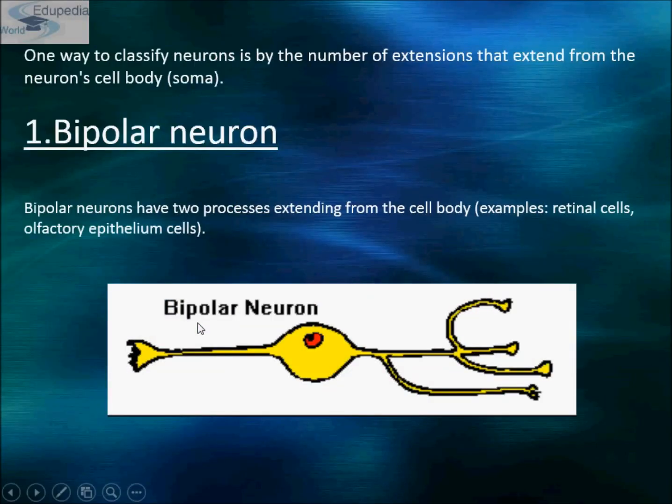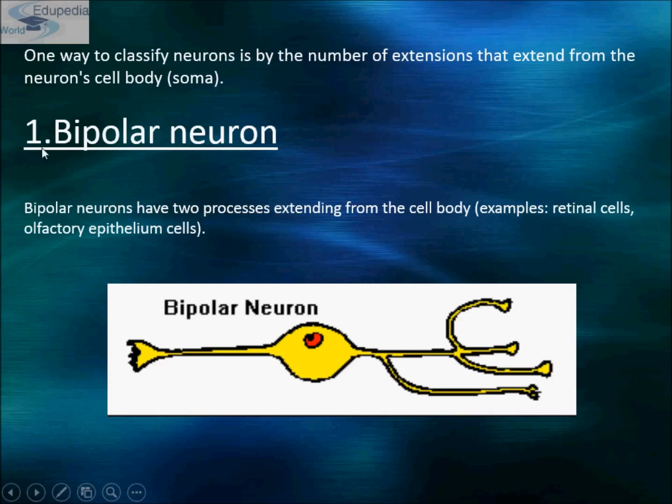Now one way to classify neurons is by the number of extensions that extend from the neuron cell body. Okay, this is the cell body and we call it the soma. One way to classify neurons is by the number of extensions that extend from the neuron.